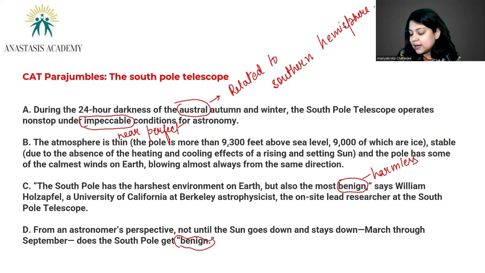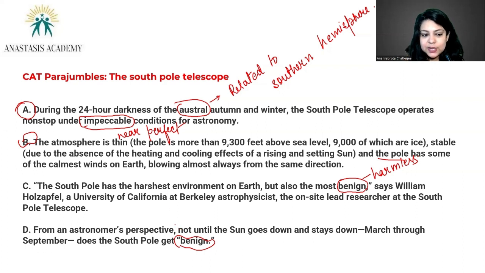See, now there are a couple of things that are important to understand. I'm not going to start with A because A is sounding like a continuation of a thought during the 24-hour darkness of. Not my best choice. I have better choices here. B is also, something has to precede B before you introduce the atmosphere and you're saying the pole. Which pole? You have to introduce the South Pole first, and then you say the pole. Doesn't make sense if we start with B.